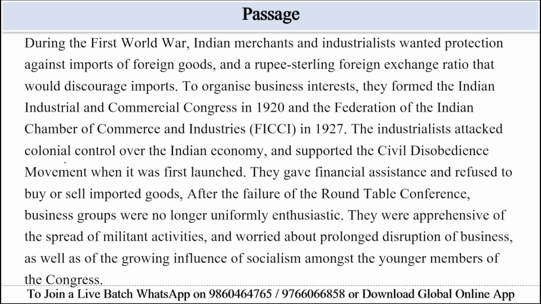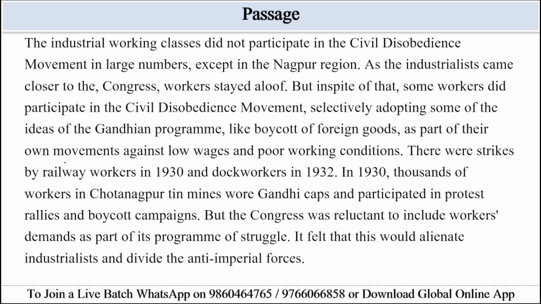They were apprehensive of the spread of militant activities and worried about prolonged disruption of business, as well as of the growing influence of socialism among the young members of the Congress. The industrial working class did not participate in the civil disobedience movement in large numbers, except in the Nagpur region. As the industrialists came closer to the Congress, workers stayed aloof.